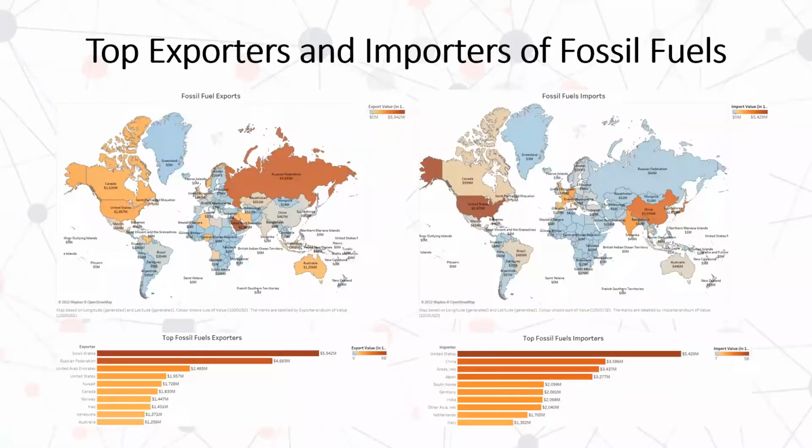Hello everyone. Here we can see the top exporters and importers for the fossil fuels commodity, where we calculated the value of trade over the last 20 years, from 2000 to 2020. Saudi Arabia has the highest value for exporting fuels, which is followed by Russia. The United States and China have the highest trade value for importing fossil fuels.